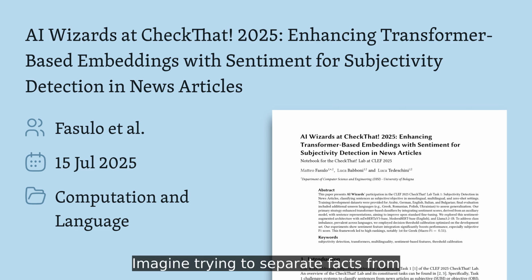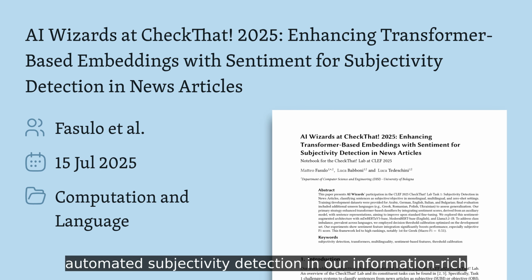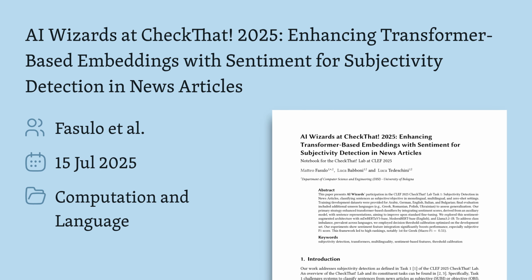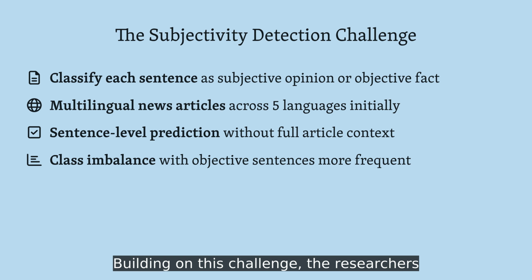Imagine trying to separate facts from opinions in thousands of multilingual news articles, sentence by sentence, with no surrounding context to guide you. This precise challenge drives the need for automated subjectivity detection in our information-rich world. Building on this challenge, the researchers tackled a specific classification task that's crucial for fact-checking workflows.